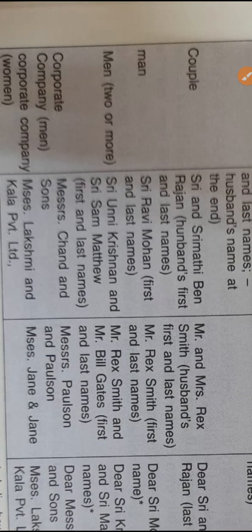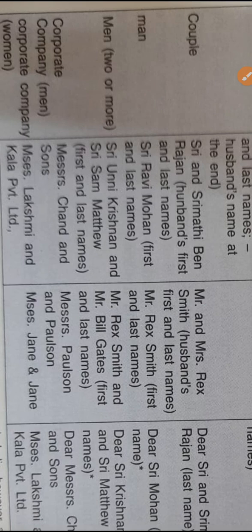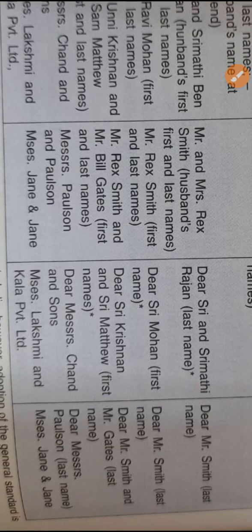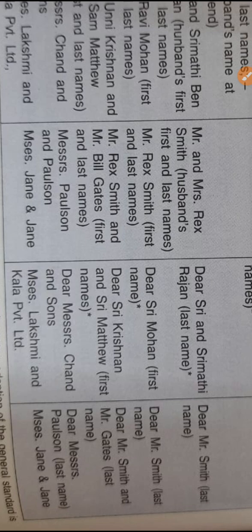Now a very important thing is corporate or company, and men and women. When we address a corporate, a man, then we have to write Messrs. How to remember this Messrs? That's M, E, double S, R, S. Messrs. Chan and Sons, when you address men, and Messrs. Paulson and Paulson. This is the standard address. And the salutation is Dear Messrs. Chan and Sons and Dear Messrs.